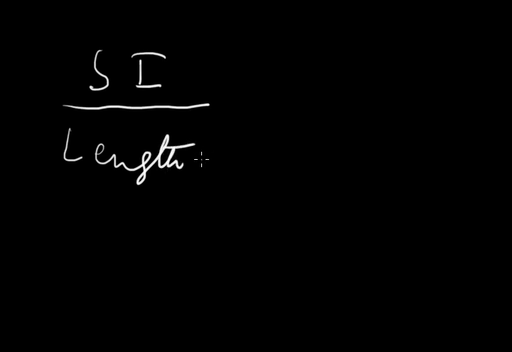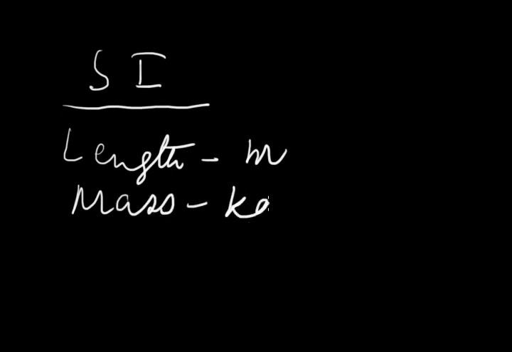Now we are going through SI system. In SI system, three quantities, length, mass and time, are taken. Moreover, four more quantities are taken. The unit of length is meter. The abbreviated form is small m. Unit of mass is kilogram. It is small kg.